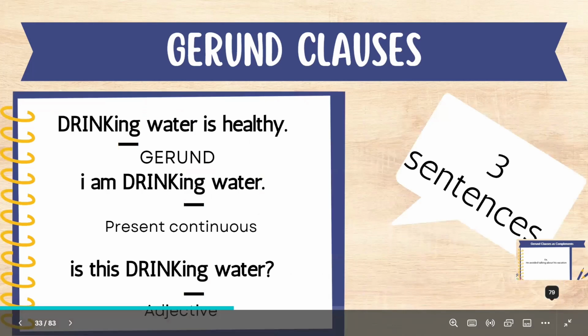So let's proceed to gerund clauses. Let me give you three sentences. Drinking water is healthy. I am drinking water. Is this drinking water? You can see in the three sentences we have "drinking," but only one of them is a gerund. Number 1, drinking water is healthy: drinking is a gerund. Number 2, present continuous. Number 3, drinking water is a noun and drinking is the adjective that describes water. Let's take a look. Why is number 1 the gerund?